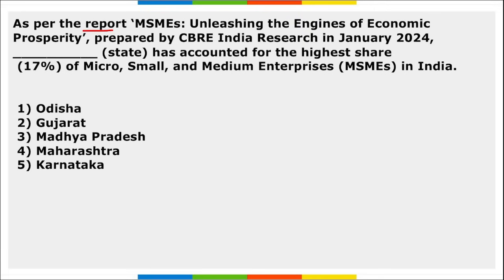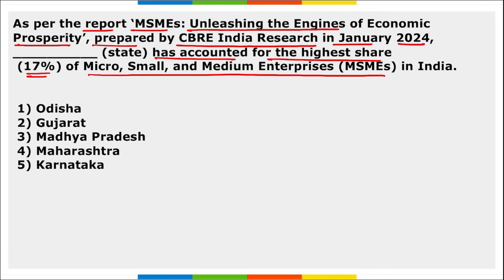Next, as per the report, MSMEs Unleashing the Engines of Economic Prosperity, prepared by CBRE India Research in Jan 2024, dash State has accounted for the highest share, that is 17% of MSMEs in India. Correct? So according to this report, Maharashtra is the state that accounts for 17% of MSMEs in India. Right? That is the highest share.